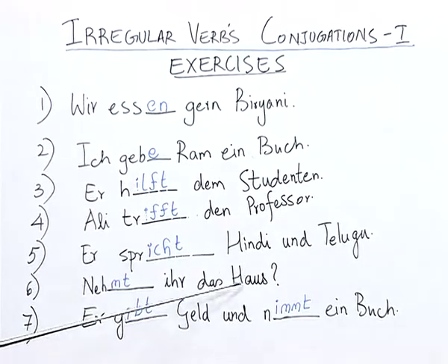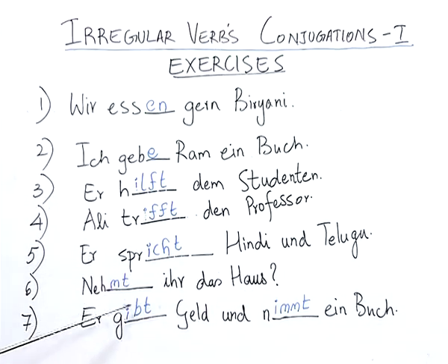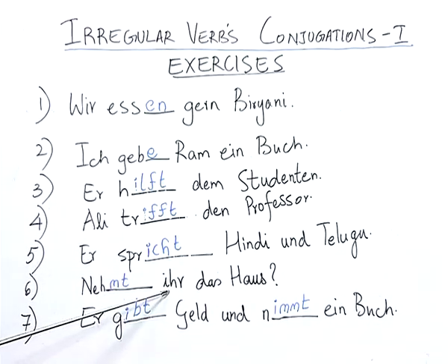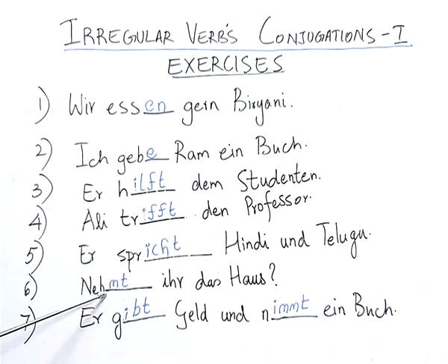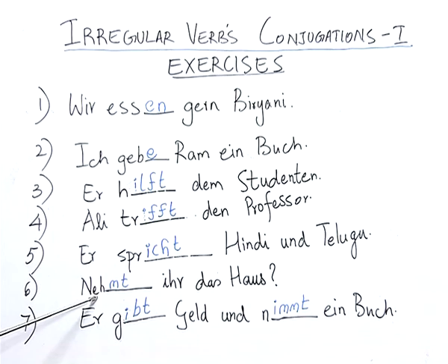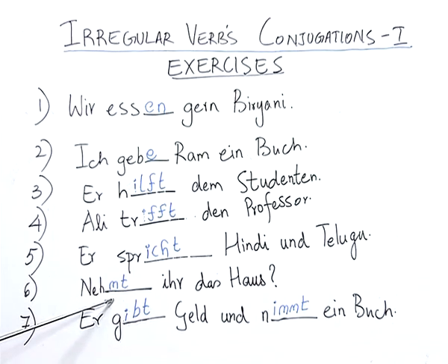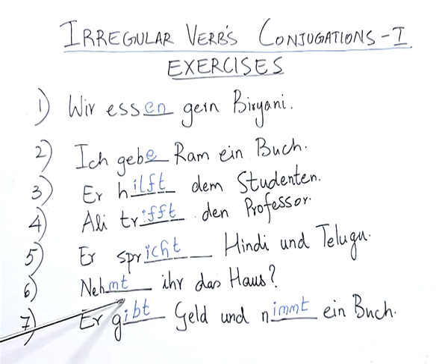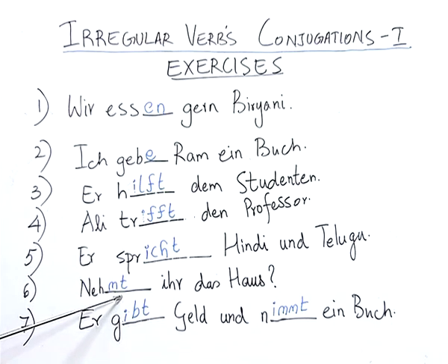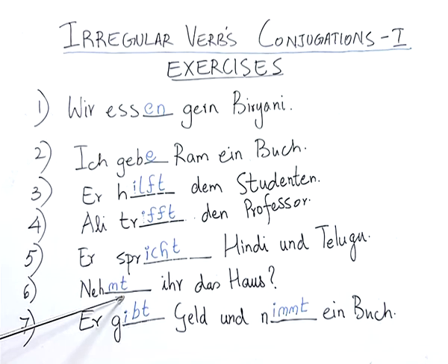Nehmt ihr das Haus? Here we have the pronoun ihr when attached with the verb nehmen. The conjugation does not make any difference for the vowel. So, the vowel E or A is retained, and the change takes place only at the ending, where the conjugation happens by adding the letter T instead of -en.